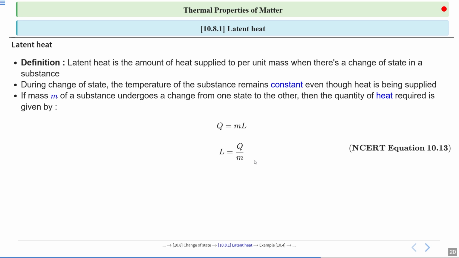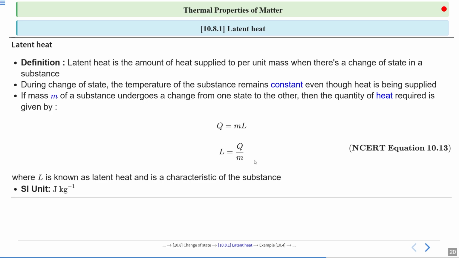So the heat you are giving is used only to break bonds between the solid molecules. This is not visible as a temperature rise, it's hidden, and that's why we call it latent heat. So L = Q/m, where L is the latent heat and it is a characteristic of the substance. SI unit, joule per kg.